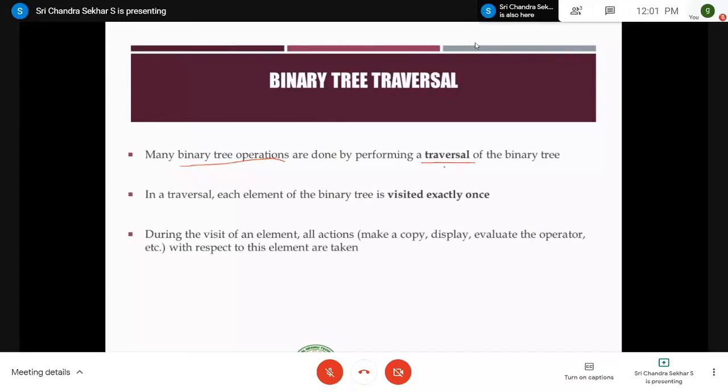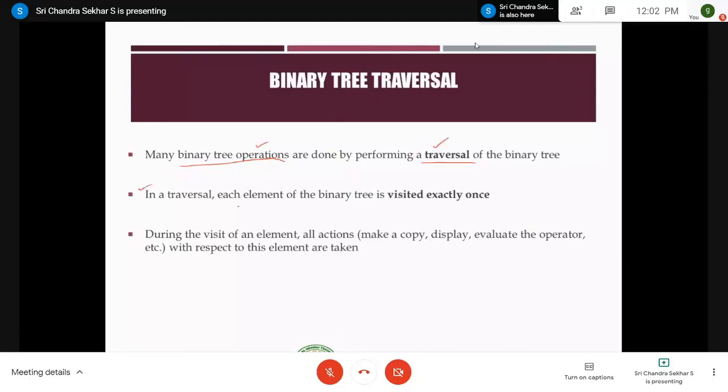Unless you traverse the binary tree, you cannot perform the search operation. Unless you traverse it, you cannot determine the number of nodes in the binary tree. Likewise, you cannot calculate the height of the binary tree. So for performing most operations on binary trees, you have to go for the concept of traversing. So here comes the definition of traversing.